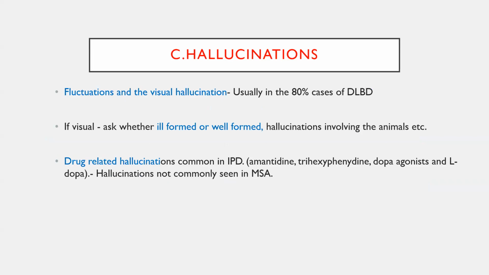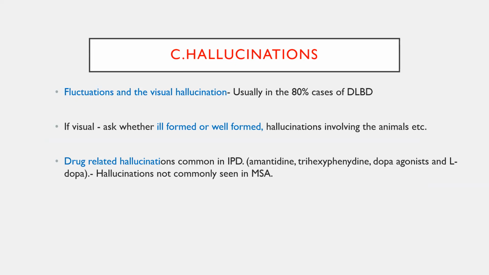Next, hallucinations. Most commonly, visual hallucination can be seen in Lewy body dementias. It may be formed or ill-formed. Formed means the patient is able to describe the visual hallucinations, like objects or persons. Ill-formed means the patient cannot describe properly; bizarre types of visual hallucinations will be there. Most commonly seen in Lewy body dementia because degenerative diseases most commonly start with the occipital lobe. So the patient will definitely have visual hallucinations.